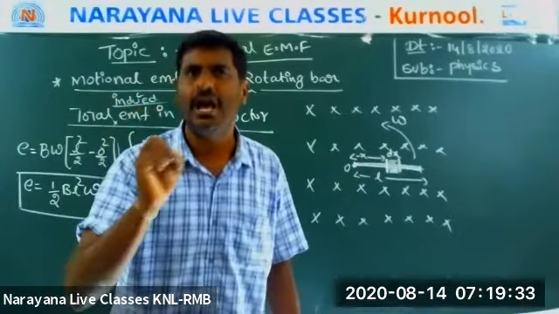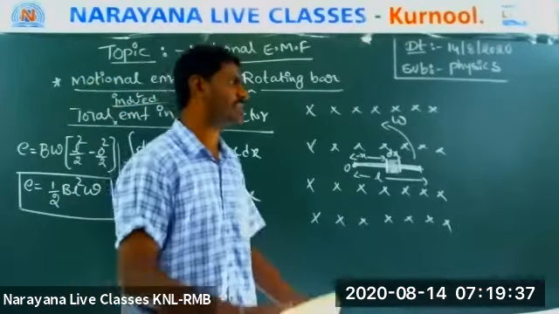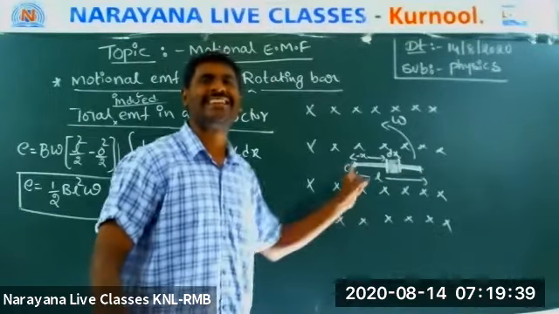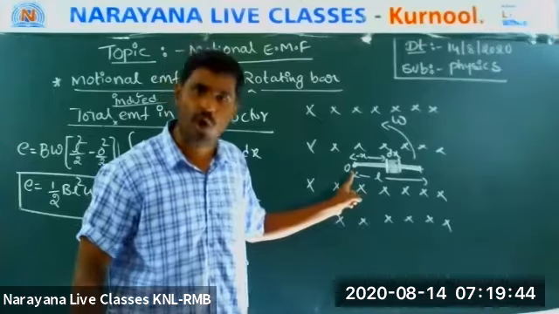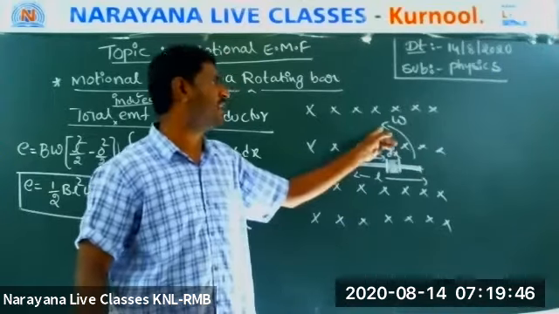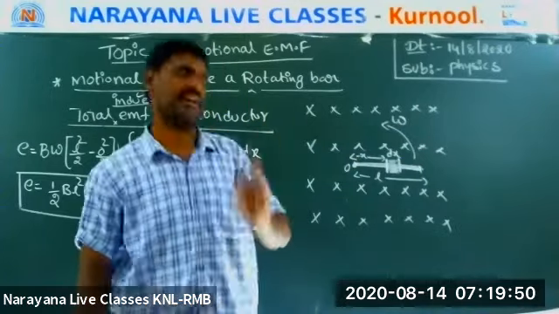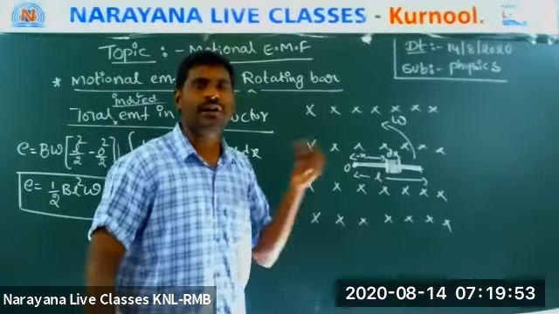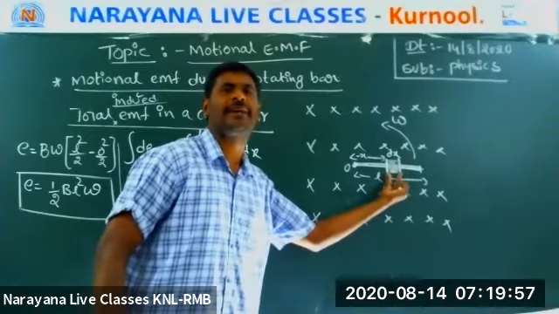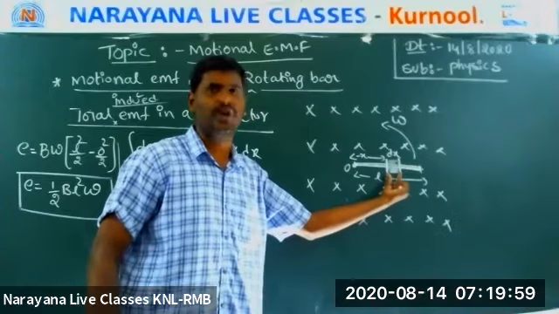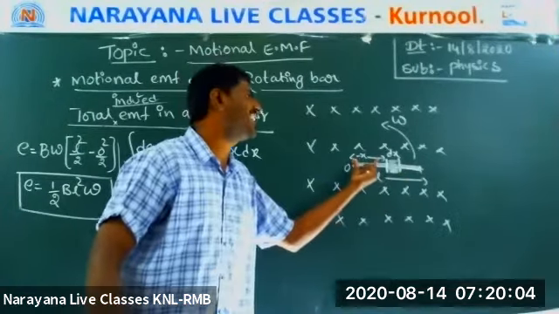My question is, how much EMF will be induced? So for this purpose, we consider a conductor of length L having a fixed end O, rotating with angular velocity omega anti-clockwise. Are you okay? Yes. Now I want to find the EMF. That's why I am considering a small portion of the conductor at a distance of x. First, I will find the EMF induced in that small portion.